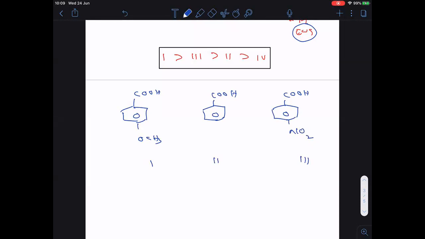That means there is no ortho effect here, because at ortho there is no group present. All the groups are at the para position only. Completed. So tell me which is strong acid and which is weak acid. Why?